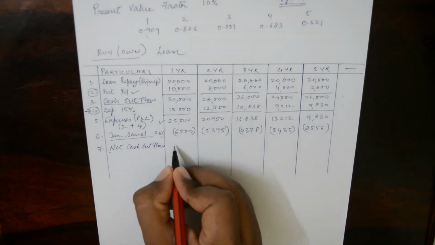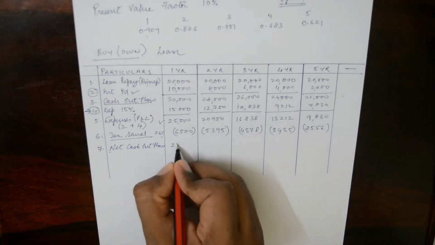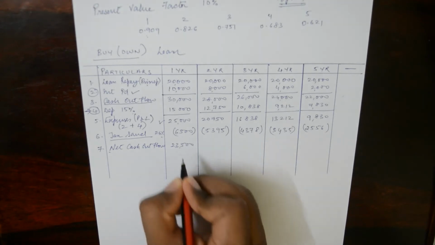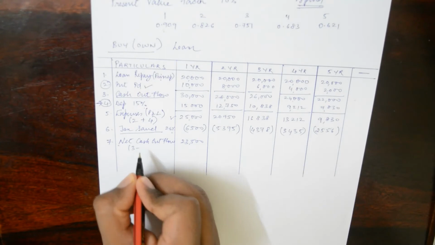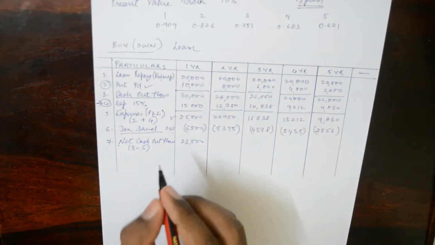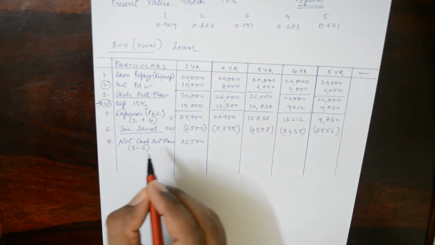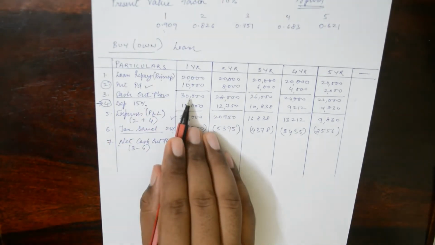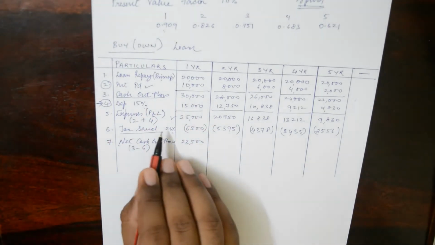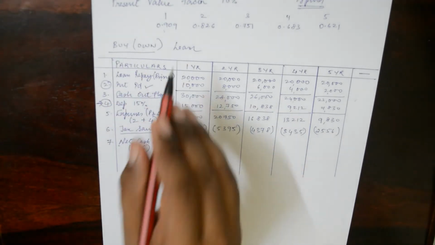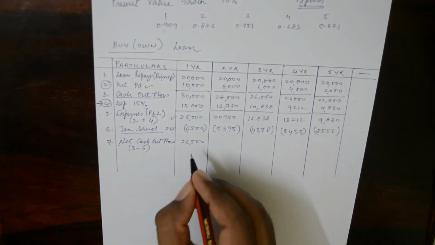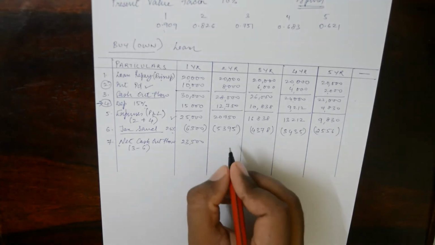So how much you will get as net cash outflow for the first year is 23,500. Remember, net cash outflow is total outflow minus tax saved, how much the businessman is saving in taxes by buying that particular asset. So for the first year the net cash outflow is 23,500.